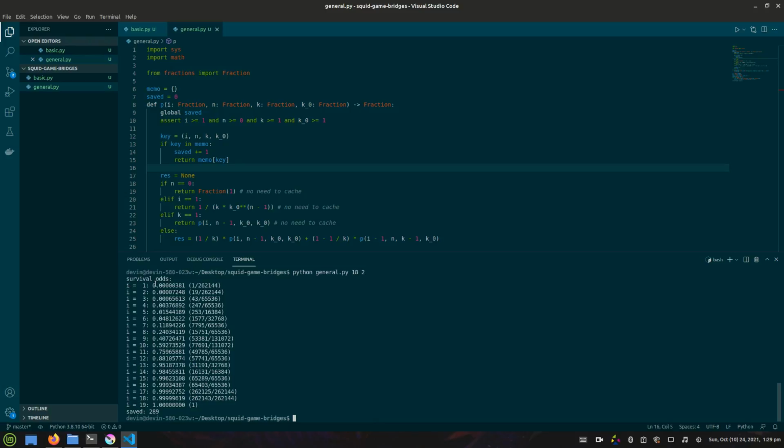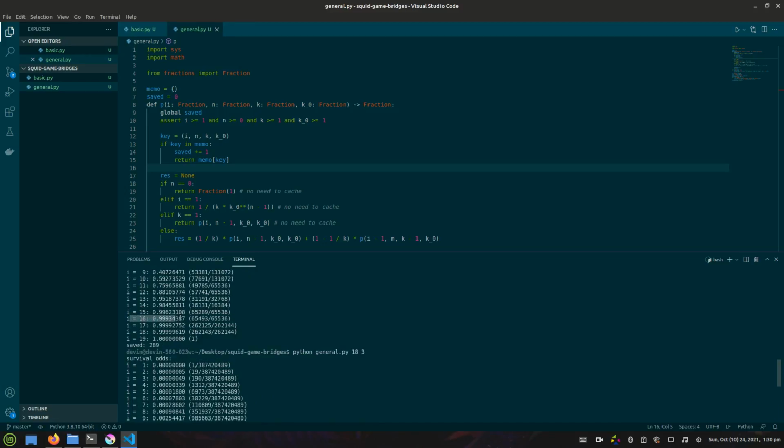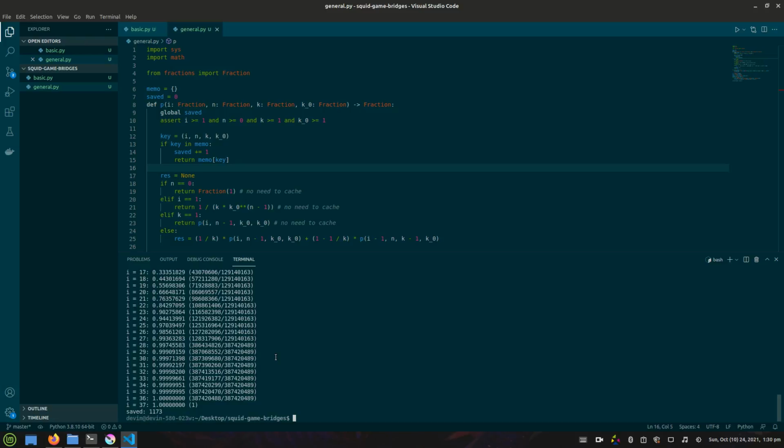This should be, if you take a look at the previous program, exactly identical to the probability distribution for the basic program that we were looking at before. Of course, the difference with this is that it's more general. We can say that there are 3 options per bridge, in which case we get this entirely different probability distribution. Before, player 16 had a 99.93% chance of survival, but now player 16 only has a 23.64% chance of survival. So the game is much harder now by having 3 options instead of 2, which is exactly what we would have expected. So this will just give you the perfect probability distribution for each of the cases, and that's it.